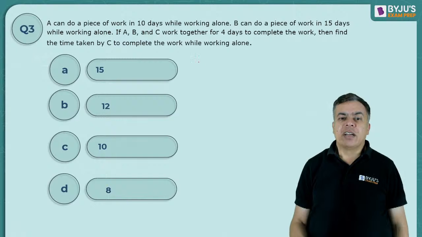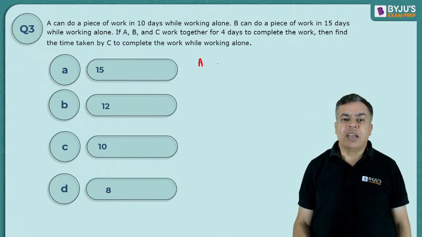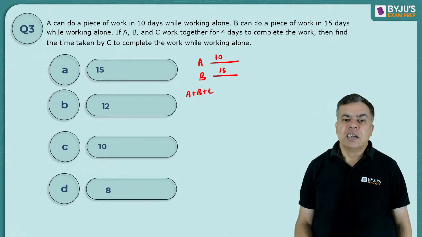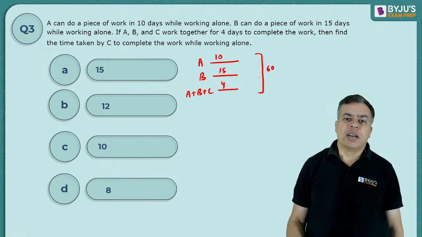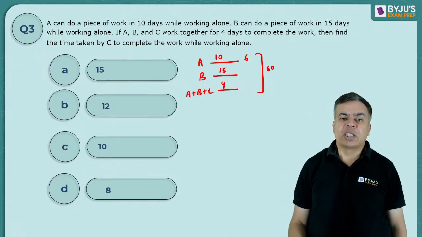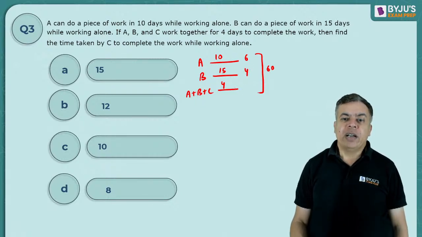I will go by the same theory: A is taking 10 days, B is taking 15 days. Now I am writing A plus B plus C, they are taking only 4 days. So 10, 15 and 4, LCM will be 60 again. I am writing 60 units to be the total work. So A will do 6 units per day, B will do 4 units per day, and together they will do 15 units per day.